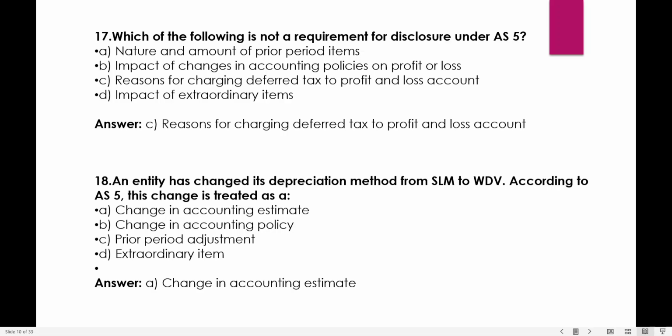An entity has changed its depreciation method from straight line method to written down value method. According to AS-5, this change is treated as a change in accounting estimate, change in accounting policy, prior period adjustment, or extraordinary item. It is a change in accounting estimate.